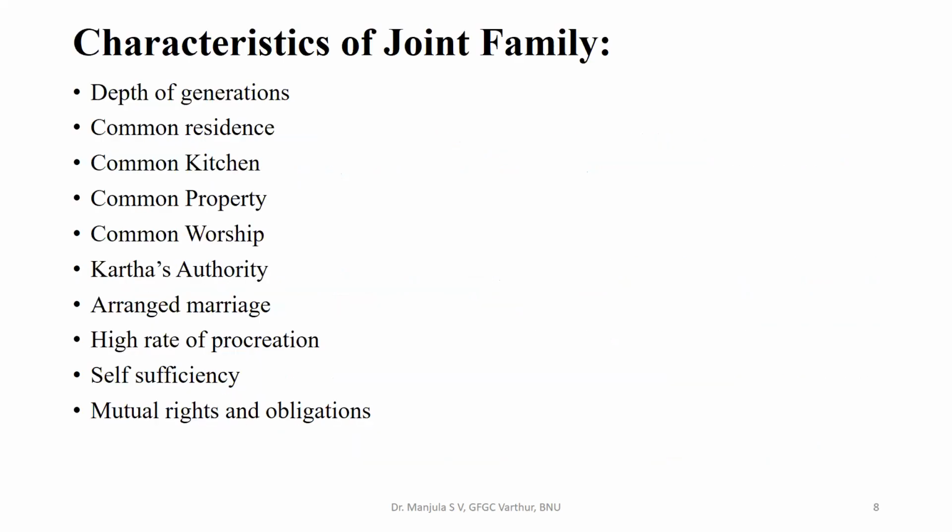Now, let us look into the characteristics of joint family. Here we can see the depth of generation. Depth of generation is nothing but at least three generations of people, which might include more than 20 people living together. Here depth of generation is at least three generations of people living together in a home. We can call it a joint family. Here the size is more.